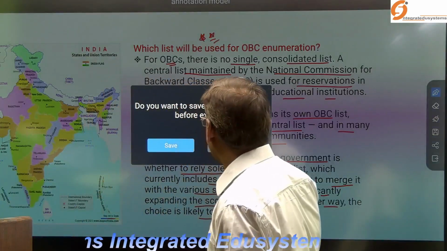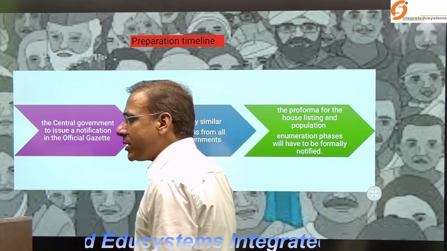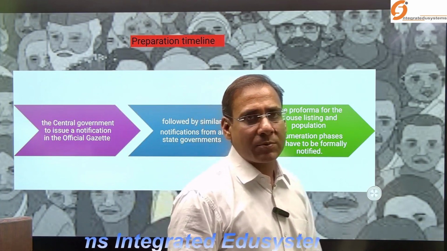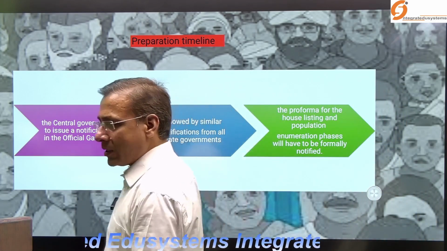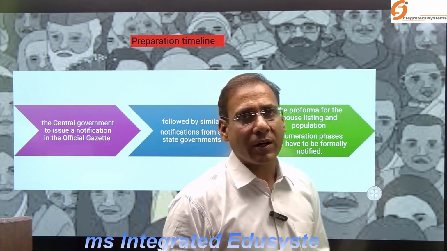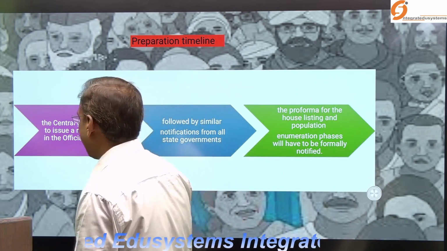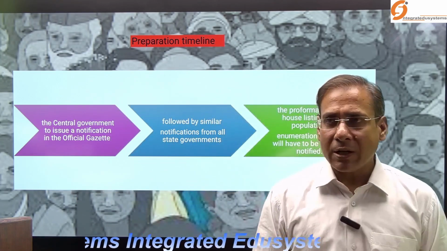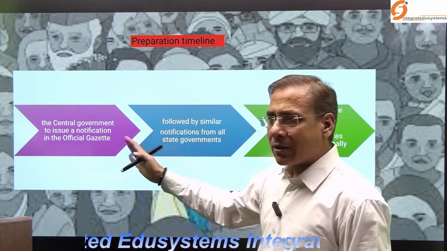Now, another aspect: how much time will it take to conduct the census? The census has been postponed for a long time due to the COVID-19 pandemic, from 2021 to 2025, and this is the month of May. If the government starts the procedure, it will take a minimum of 6 months, because there is a standard procedure.